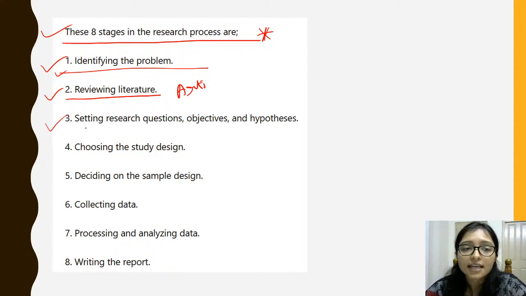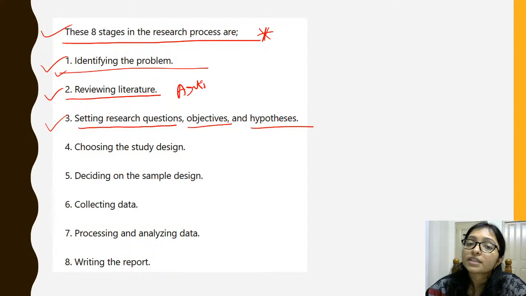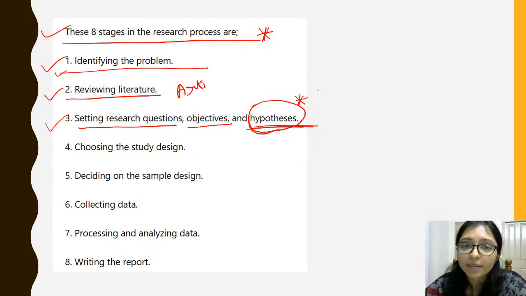Now after that, the third is setting the research question, objective and hypothesis. We have to learn different types of hypothesis: what is the null hypothesis, what is the alternative hypothesis. This is very important, and questions also come from this area. Just for understanding, hypothesis means maybe you are starting now and you are thinking that when my research is complete, I will find this solution.